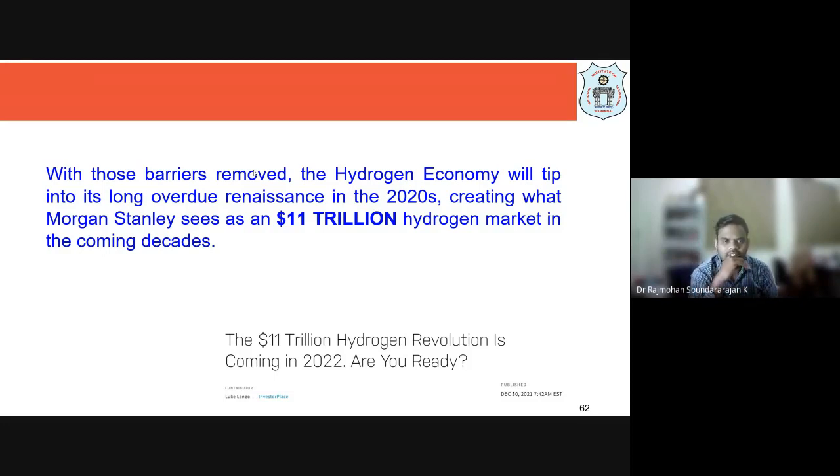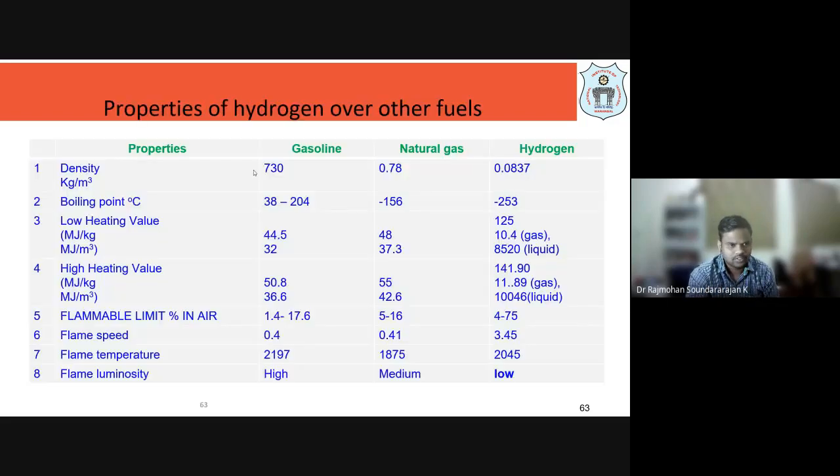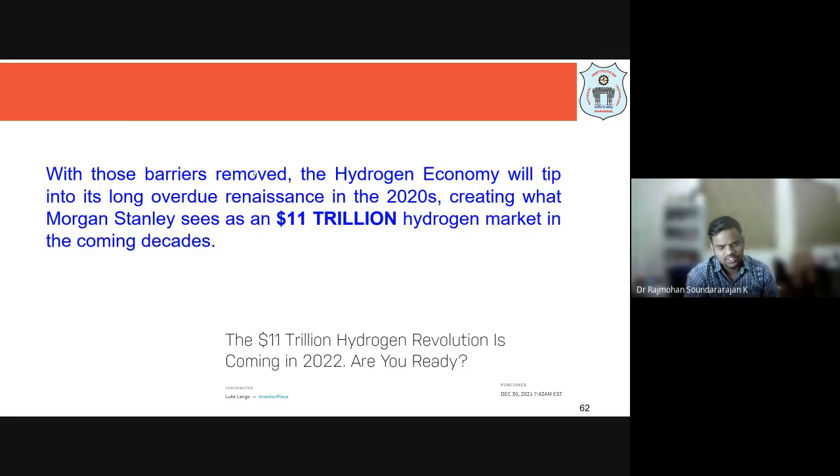So across the globe we can see that the hydrogen market is going to be around $11 trillion US dollars. That is the scope which has been reported. That itself shows that we are definitely going to move towards a hydrogen economy from the crude oil based economy.